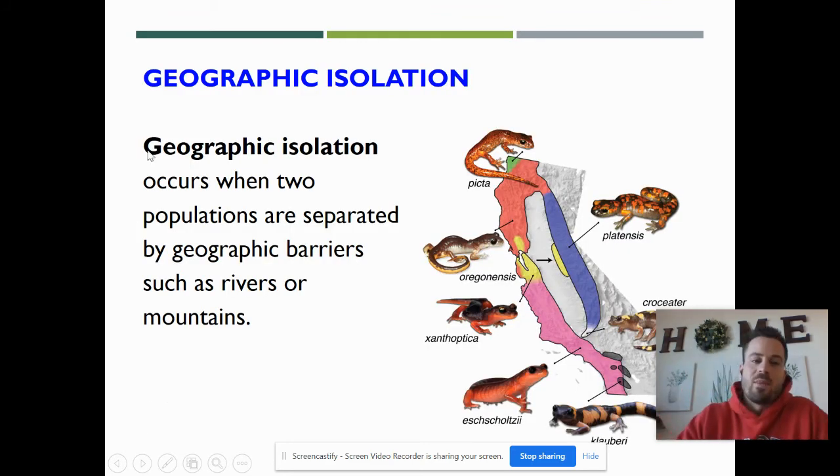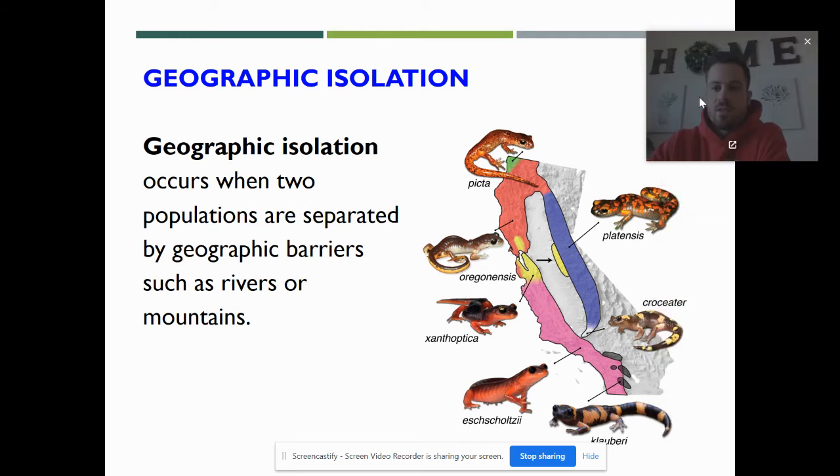Geographic isolation, as the name implies, geo, is referring to separation by a physical barrier like a mountain or a river. Geography of the earth, okay? In this scenario here, we have some salamanders native to California, and there are a whole bunch of different species of salamanders. They're actually separated by this large expanse of desert in central California, okay? And because of that, they don't mate. And because they're not mating, they're different species.